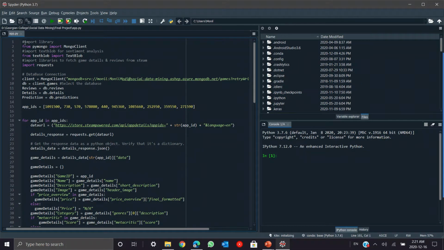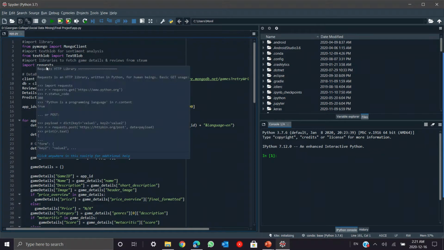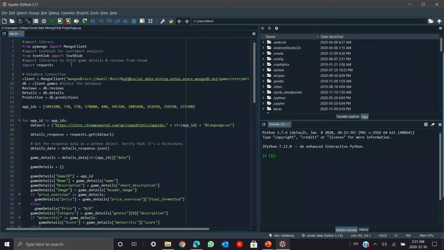As you can see, this is our app.py file. We have imported PyMongo from Mongo client to connect with the MongoDB. Then we have our TextBlob, which is used for sentiment analysis, and we import requests. The library is used to fetch from the API, from a URL actually.